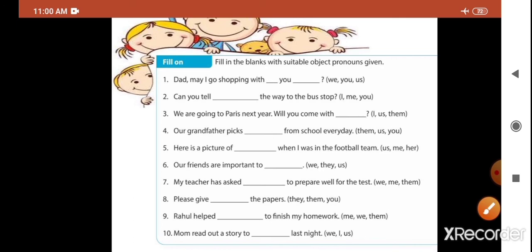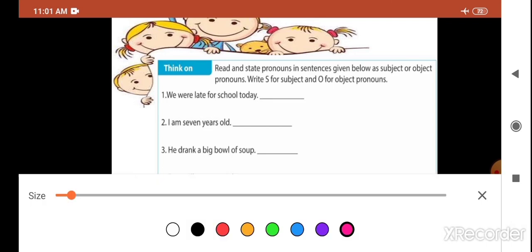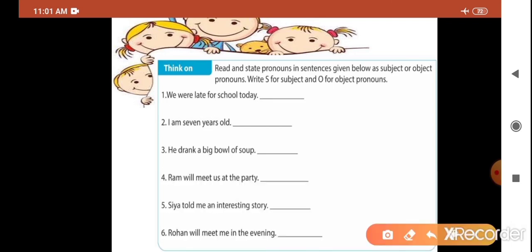Now we will solve one more exercise. The last exercise is to read and state pronouns in the sentences given below as subject or object pronouns. So here we have to write down S for the subject pronoun and O for the object pronoun. First one. We are late for school today. So here which pronoun is mentioned? We. We is which pronoun? That is a subject pronoun. Very good.